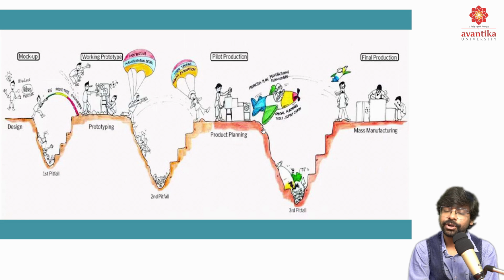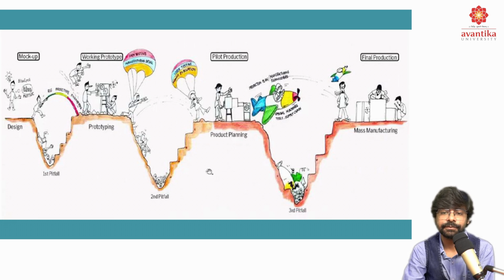Then comes what all the possible lives, deaths, valleys and possible do's could be, or the possible jump points where you might fail. So those fail points, those fail paths, would be there. First we have a design in which we will start with our mock-up. The first pitfall would be when you craft a product, at the prototyping stage. If the prototype doesn't work, it will fall into the first pitfall. If it works, it will go ahead to the second pitfall, where we'll be heading towards the pilot production.